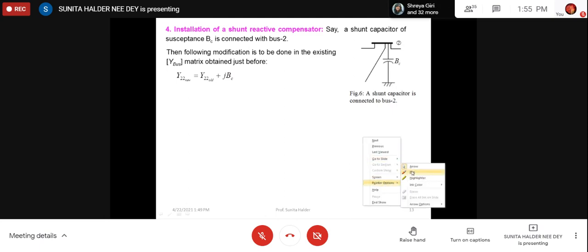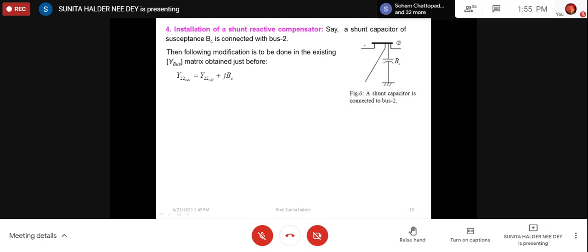So actually Y bus relates the current with the bus from the buses, right? Like this. So if these currents are I1, I2, I3, capacitive current say IC, then obviously for this bus number 2, the currents are all other line currents, say I2J, J means line connected between bus 2 and other buses.